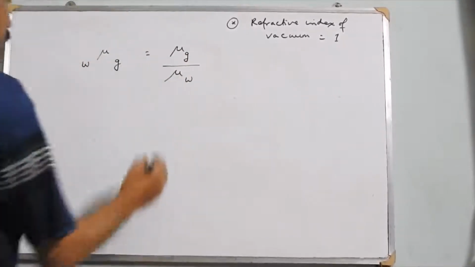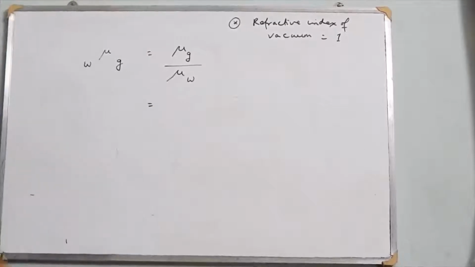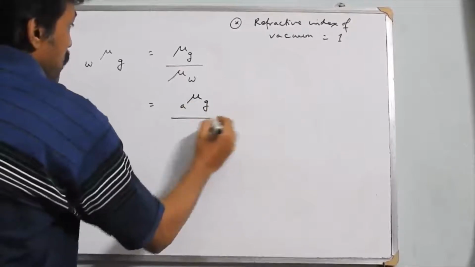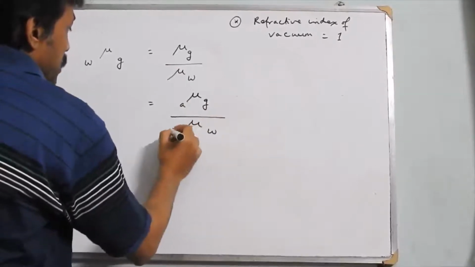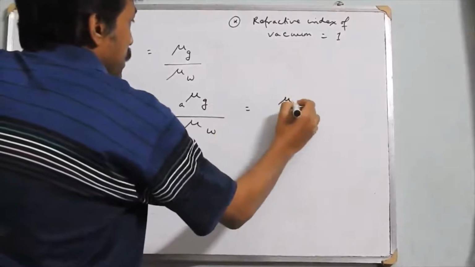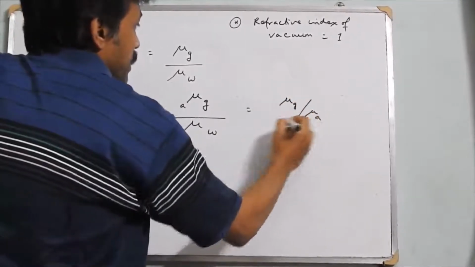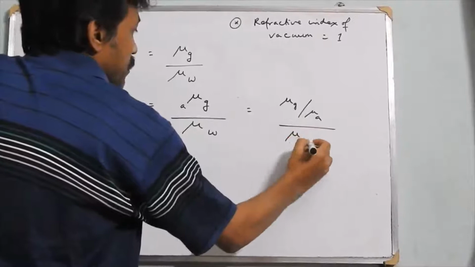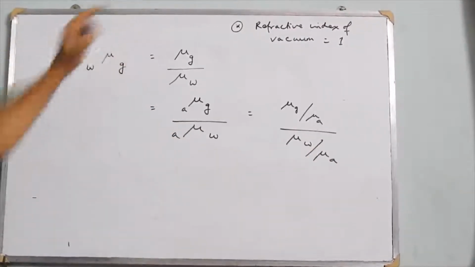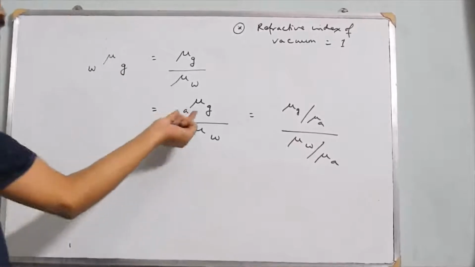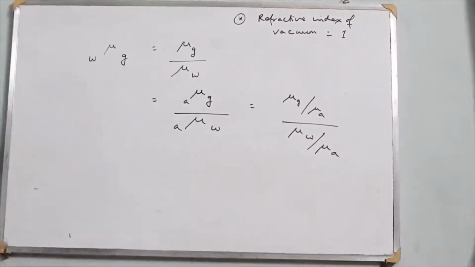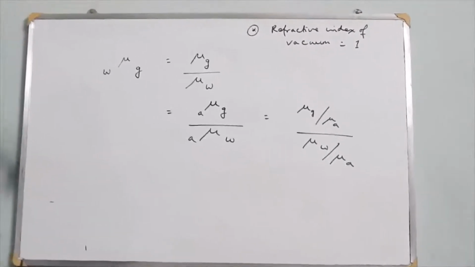Now the absolute value can be written as the refractive index of glass with respect to air by the refractive index of water with respect to air, because this is nothing but the refractive index of glass by the refractive index of air divided by the refractive index of water by the refractive index of air, which produces the same result. So you can compare on the basis of refractive index with air also in some situations where we assume that the refractive index of air is 1.